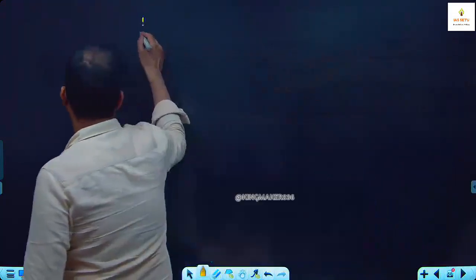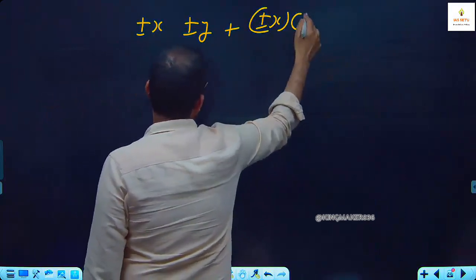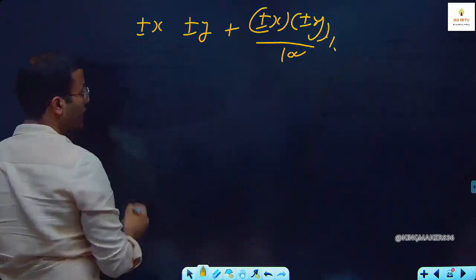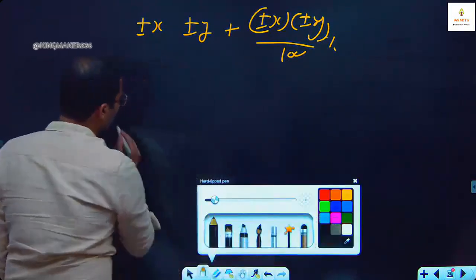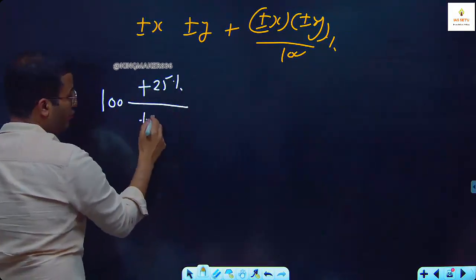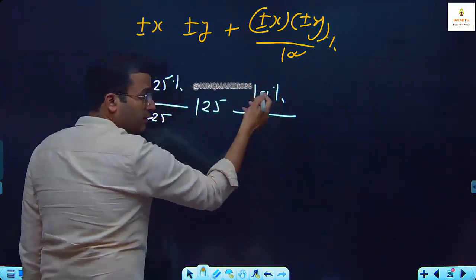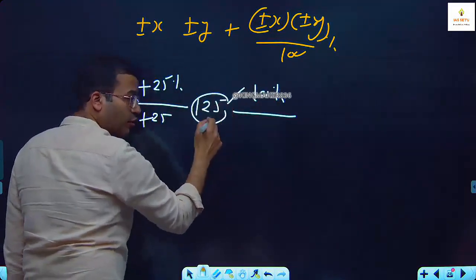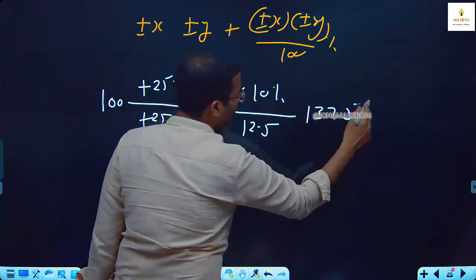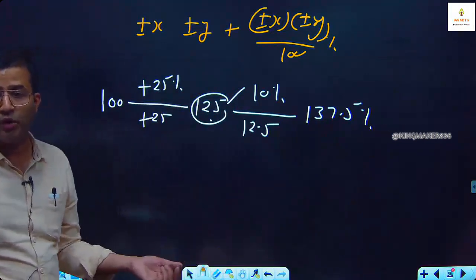Here you can use the formula plus minus x plus minus y plus minus x into y upon 100%, or we will apply it by percentage calculation. Start with 100. Number of seats increased by 25%. What is 25 of 100? 25. It becomes 125. Then the price increased by 10%, but it will be calculated on this. What is 10 of 125? 12.5. So it becomes 137.5. Tell me, is 137.5 more than 100 or less? More. How much more?